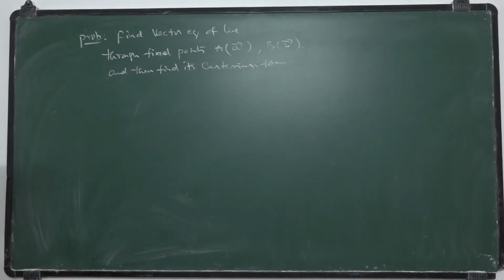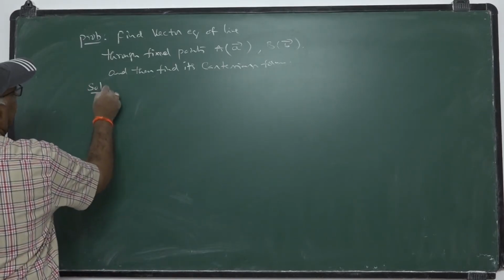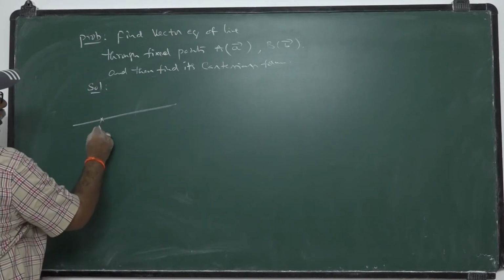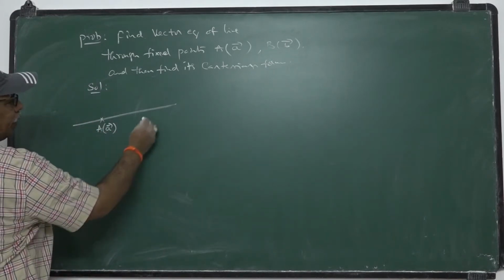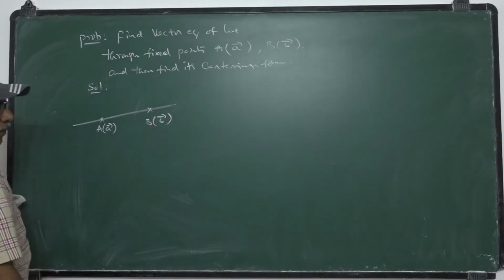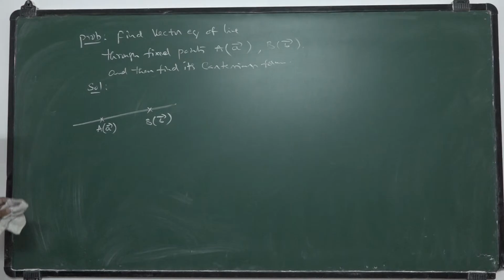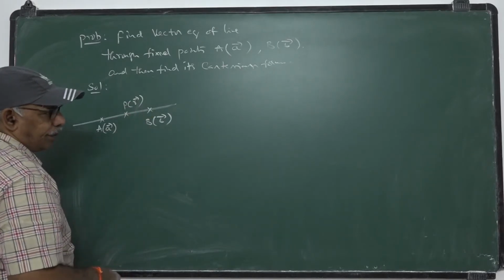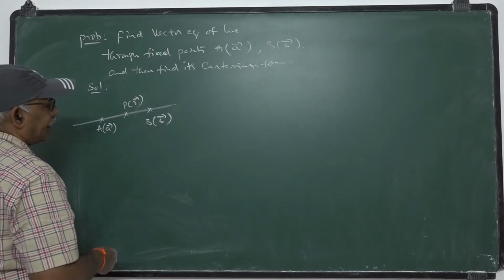Here two fixed points on the line are given. In such a case, we find the vector equation of the line as well as the Cartesian form of the line. Let us suppose A bar is the position vector of a fixed point on the required line, and B bar is another fixed point on the line. Let us consider R bar to be a general point, a variable point.